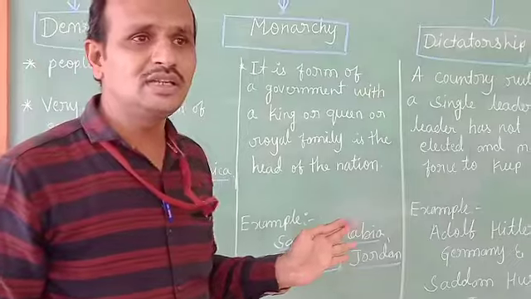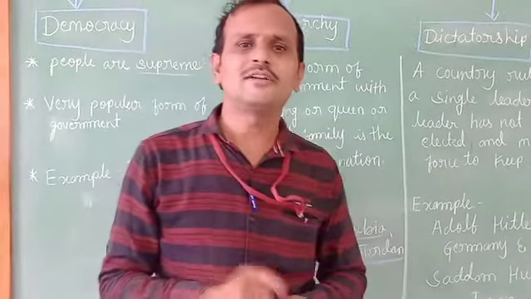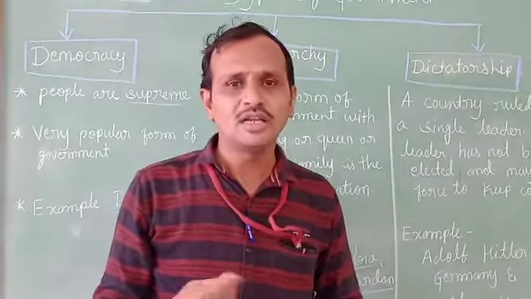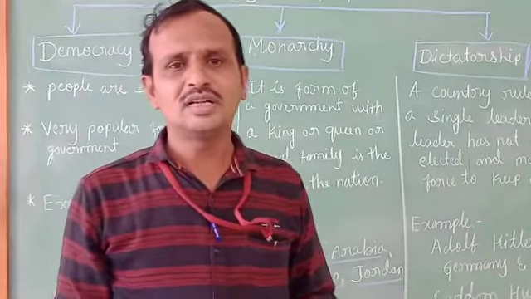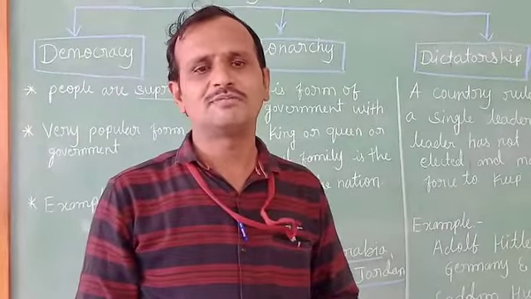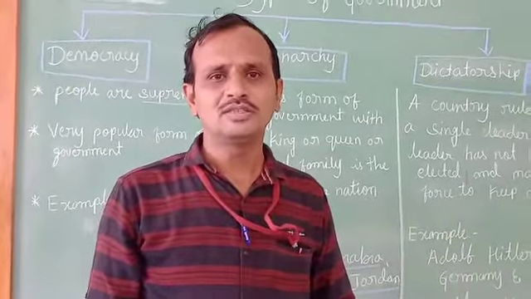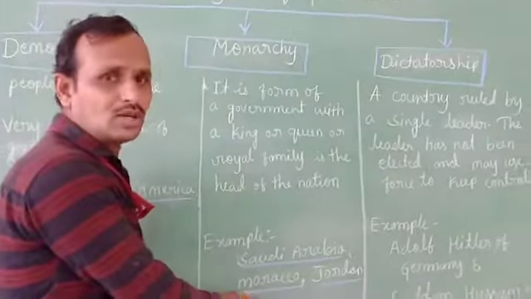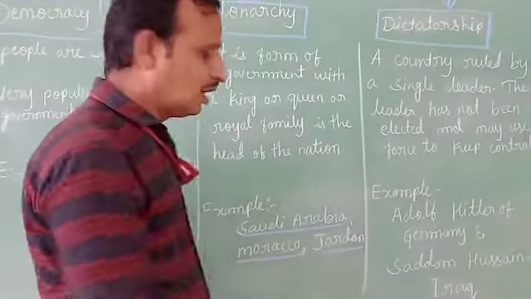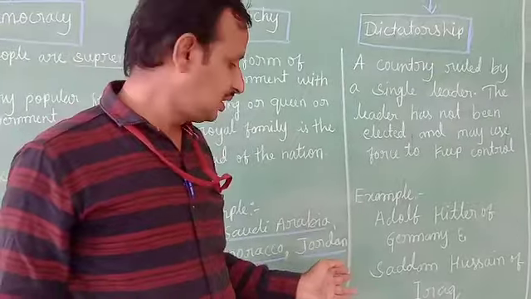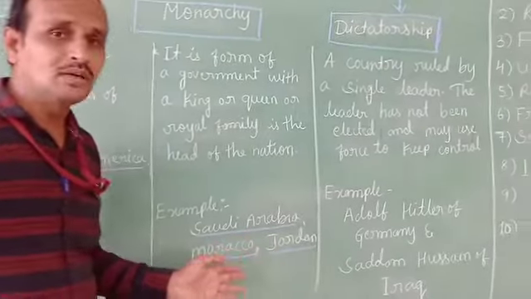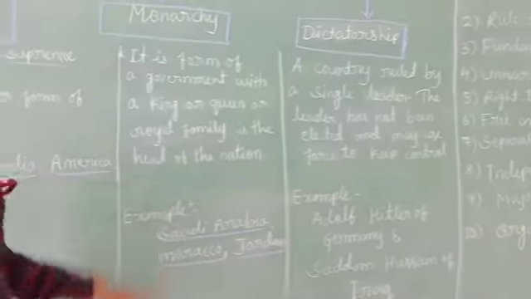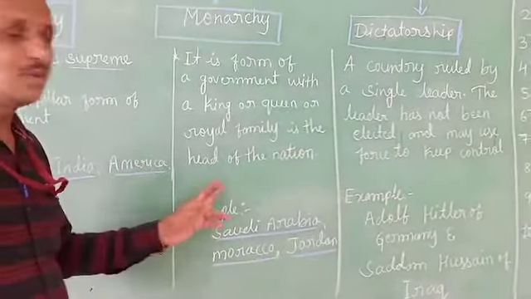Monarchy existed in ancient India, and it still exists in certain countries. For example, Saudi Arabia, Morocco and Jordan are some of the best examples of monarchy government. So this is the detail of monarchy government.